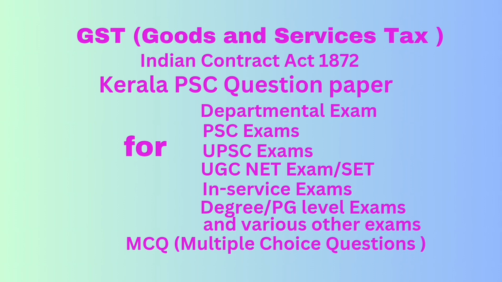Option A, input tax credit SGST can be set off against liability of CGST. Option B, the balance of SGST credit after utilization towards payment of SGST can be utilized for payment of IGST. Option C, the balance of CGST credit after utilization towards payment of CGST can be utilized for payment of IGST. Option D, IGST can be first utilized towards payment of IGST. Correct answer, option A.